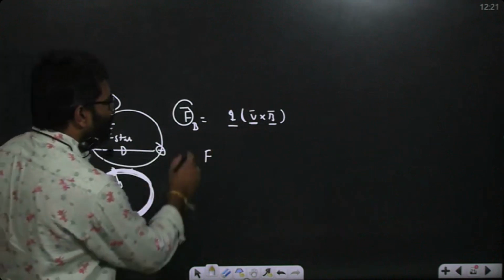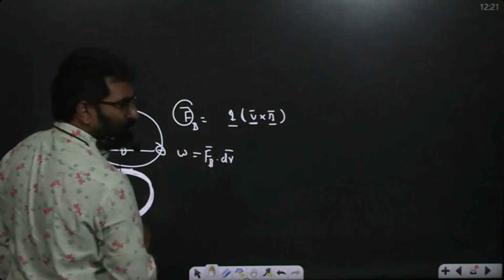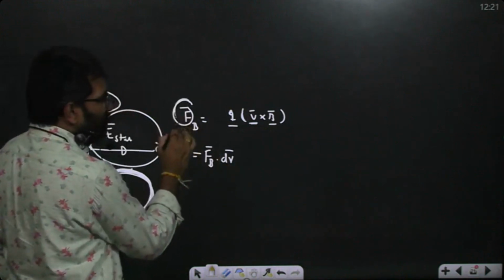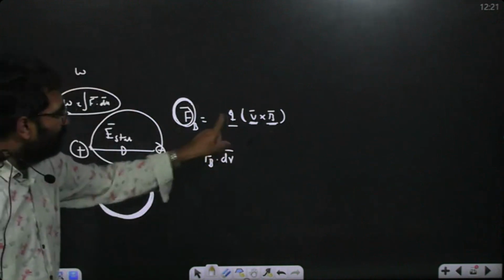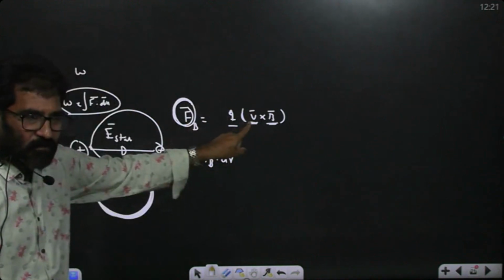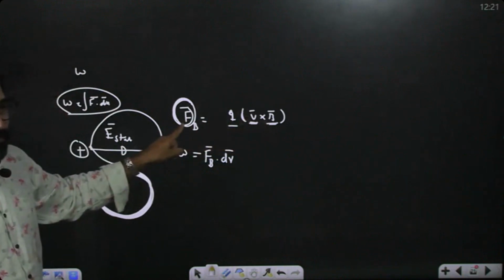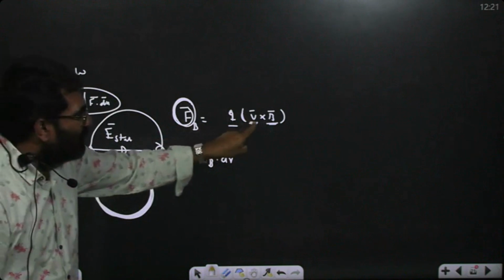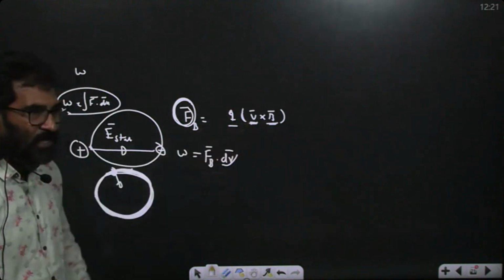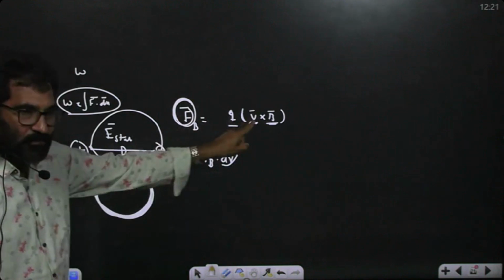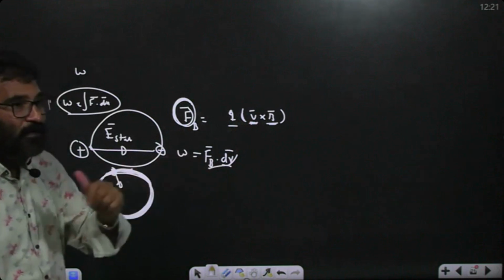Now the work done by this magnetic force is F bar dot dr bar. Work done is defined as this. See, this magnetic force is perpendicular to V bar and B bar, because V bar cross B bar is perpendicular to V bar. Now V bar and the rate of displacement dr bar are in the same direction, but force and displacement are perpendicular to each other.